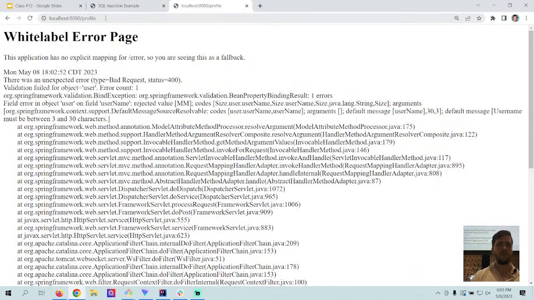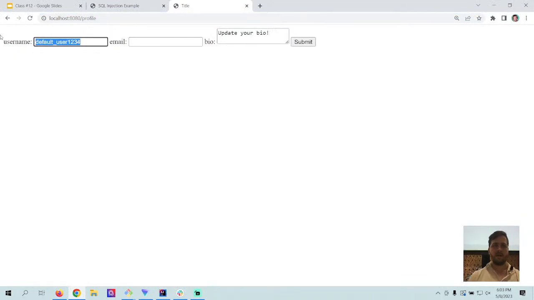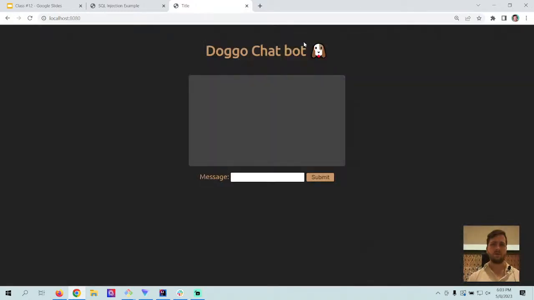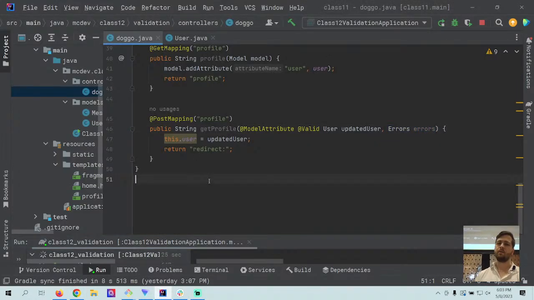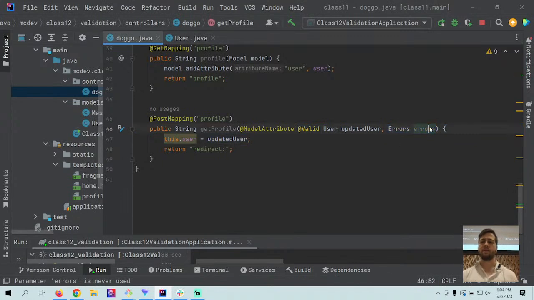And so if I go back to the profile page and I try to make my username 1 character long, it bypasses the validation, and I'm just able to go ahead and change it. And so even though there was a validation error, and the application knows there's now a validation error, we have an Errors object that is holding that error. And it's not complaining, it's not doing anything.